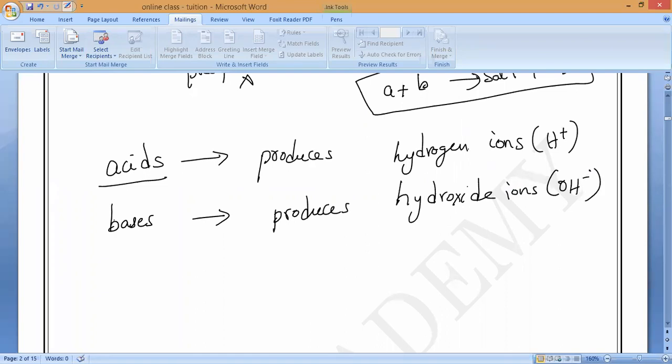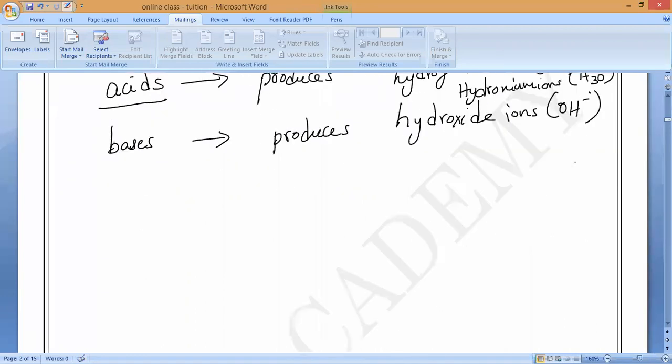Hydrogen ions we can also call by another name. Can you say what that is? Hydronium ions. Do you understand? So what is the formula of hydronium ions? H3O plus, correct or not? That is the hydronium ion. So all bases produce OH minus ions in solution.